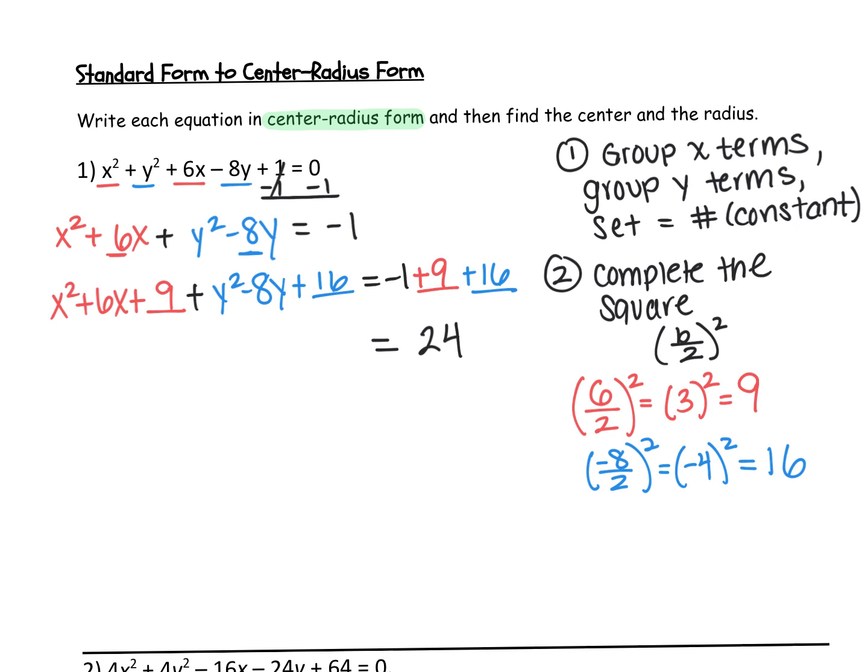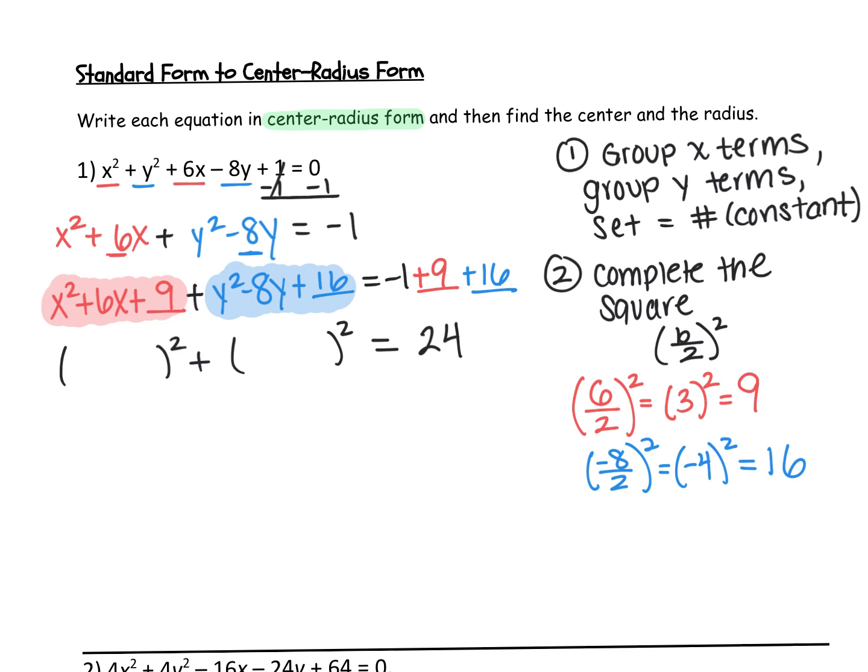And now we can rewrite this red polynomial with the x's, and we can rewrite this blue polynomial with the y's. We're going to write it as something squared plus something squared. Since we know that this is a perfect square trinomial, we know it's going to be the result of two of the same things multiplied together. Therefore, this will be something squared.